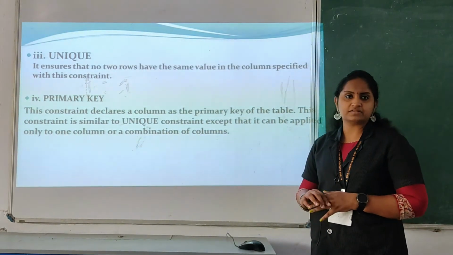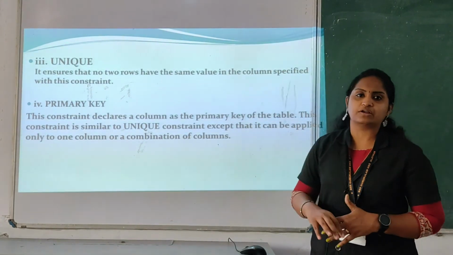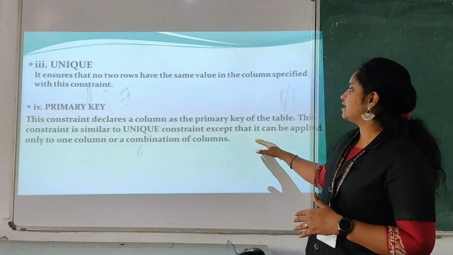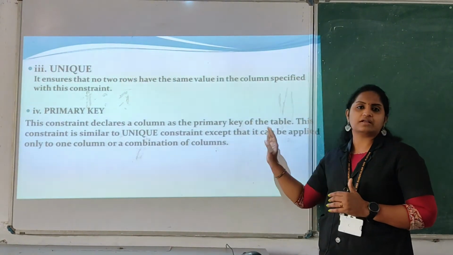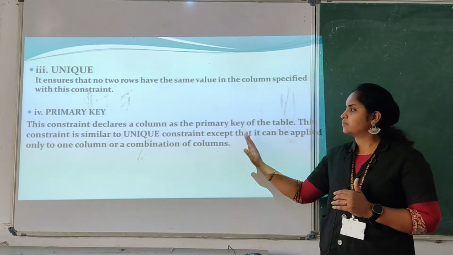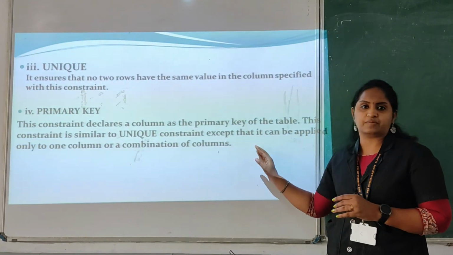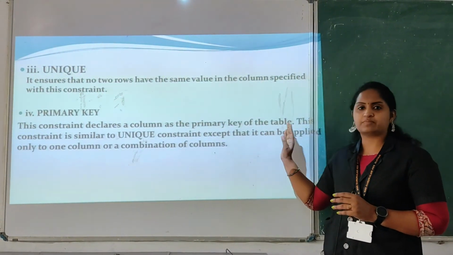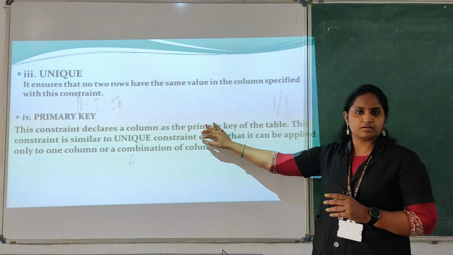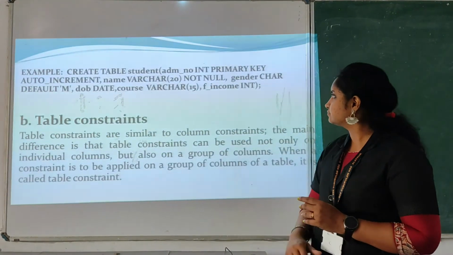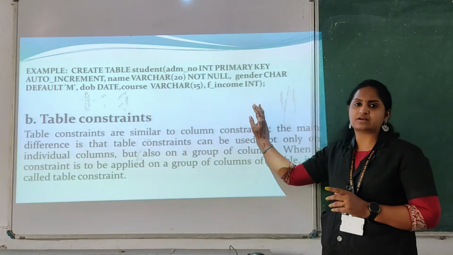Another one is unique. Like primary key, you can give the value as unique. It should be a unique value. Same as primary key, we make the condition that the particular column should hold a unique value. If it is the admission number, it won't repeat the content. So for a particular column we apply the primary key.